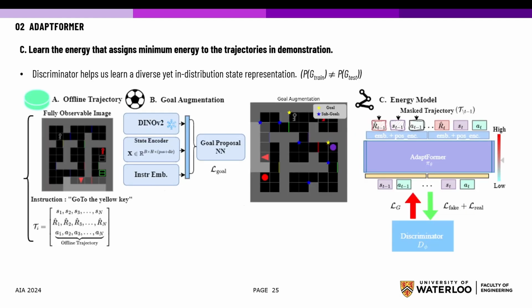To learn an intrinsic sub-goal curriculum and to address the distributional shift, we adopt a GAN-like architecture. We introduce a state discriminator which learns the true state distribution by minimizing the real loss. It is trained to classify real state samples from the synthetic samples that are generated from the policy. This process provides generative feedback, enabling us to learn a sample efficient and diverse state representation.